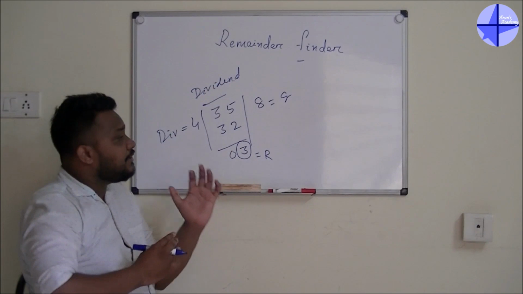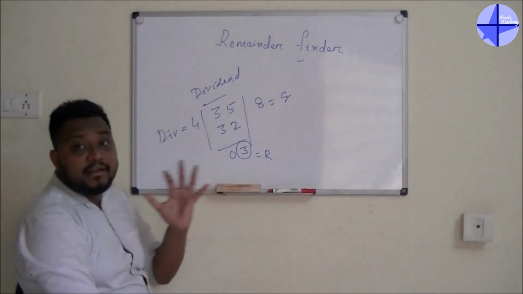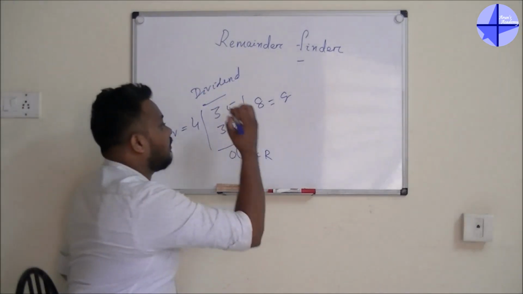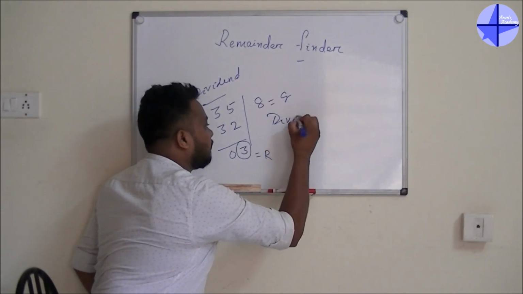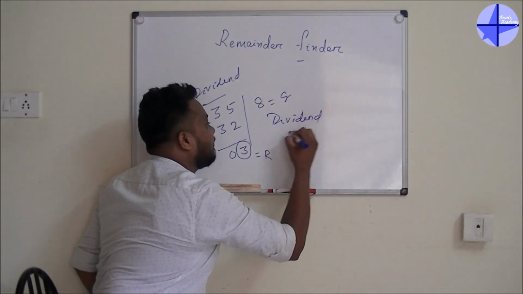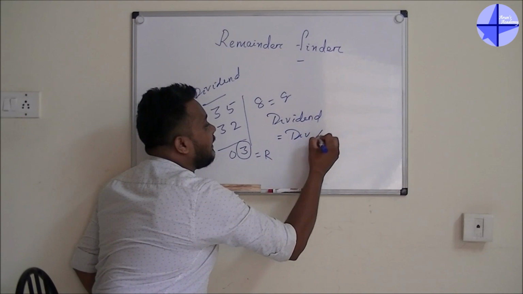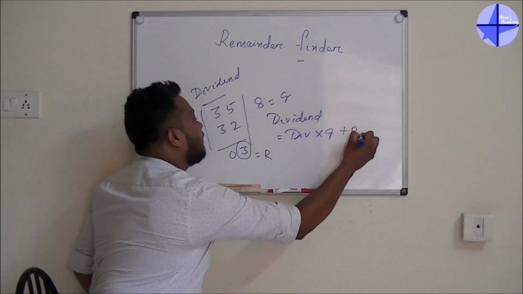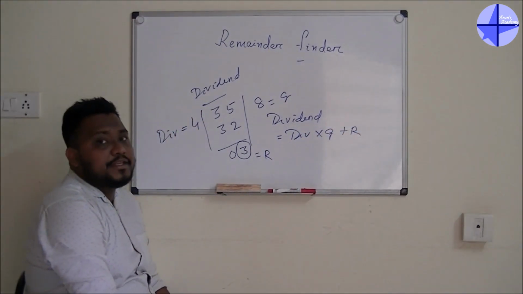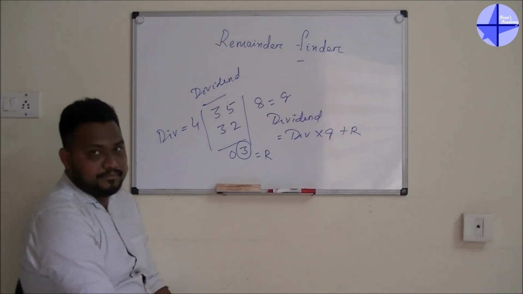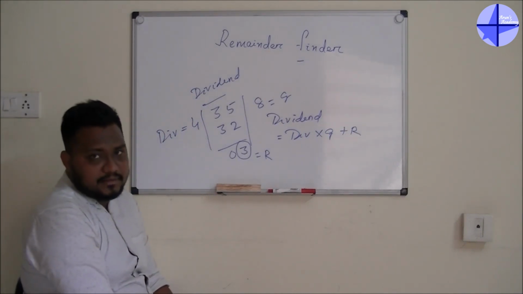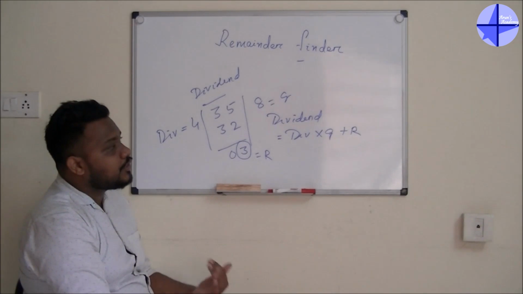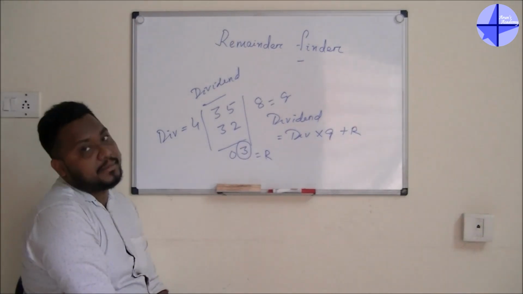Okay. So now I will tell you the remainder theorem. Remainder theorem is dividend is equal to divisor into the quotient plus the remainder. Okay, so this is the remainder theorem. Why I am telling this? Because I want to show you people from where you are getting the remainder.